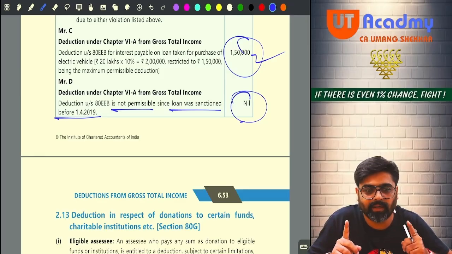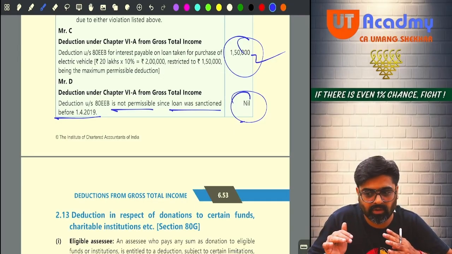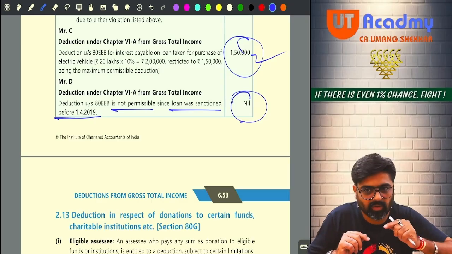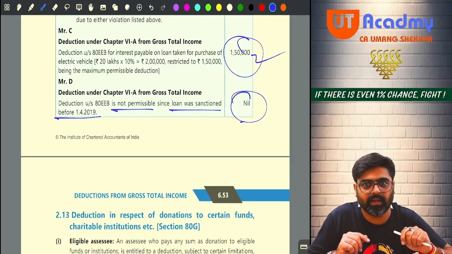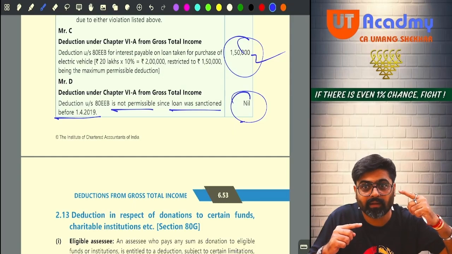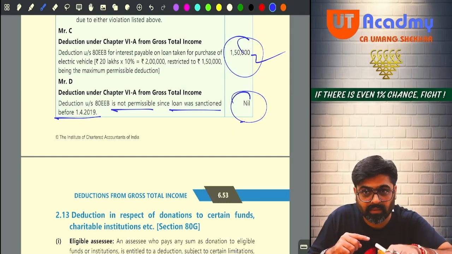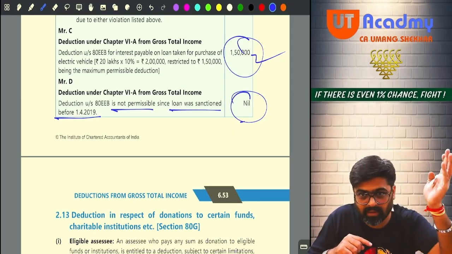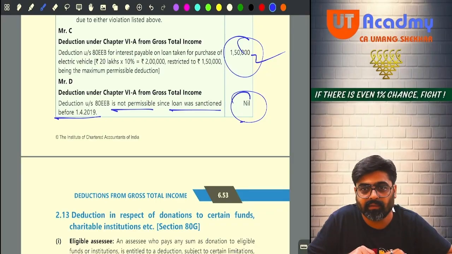All the conditions of 80EEA are fulfilled. I am calculating house property income. Under the head house property, I am claiming 2 lakh. So the excess interest, this much excess interest, 80EEA is applicable. I should not forget to claim this under 80EEA. That thing should be coming to your mind. The examination question paper will not tell you, take the deduction under 80EEA.